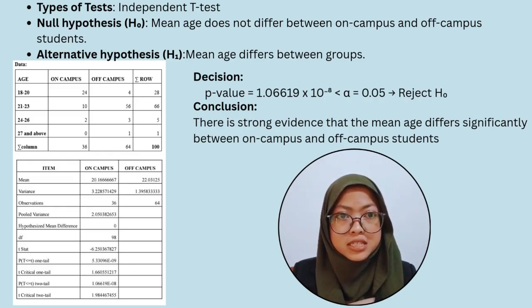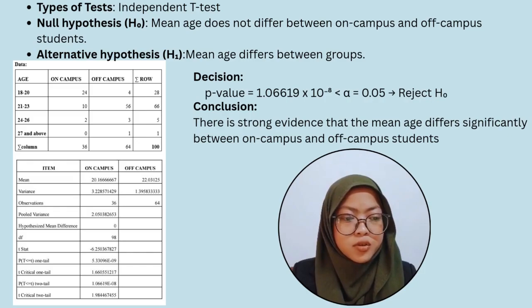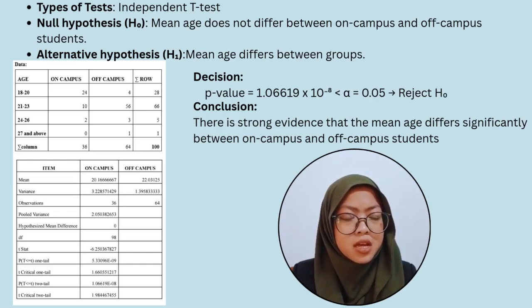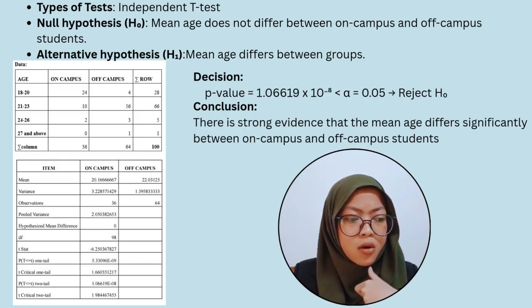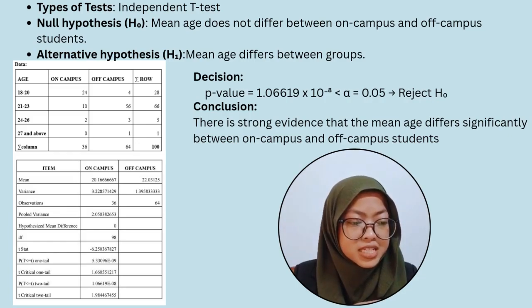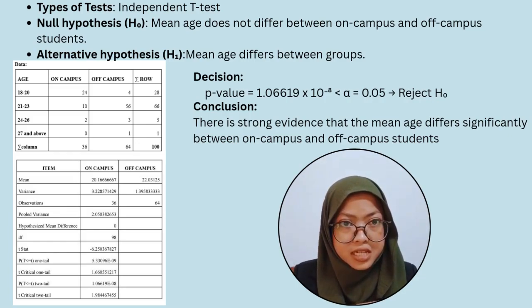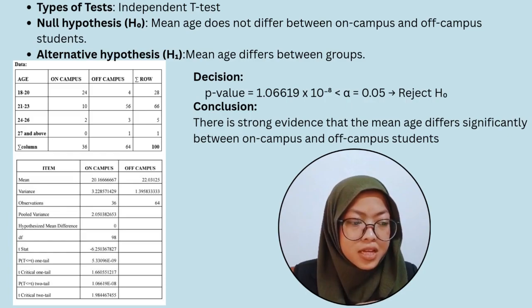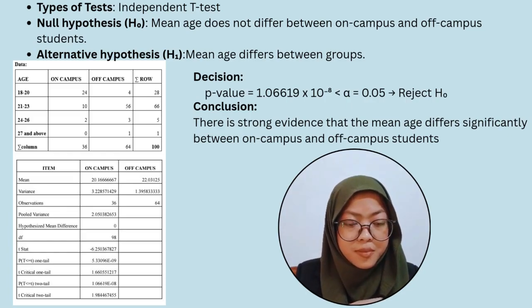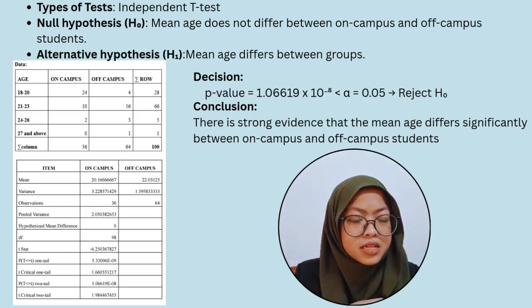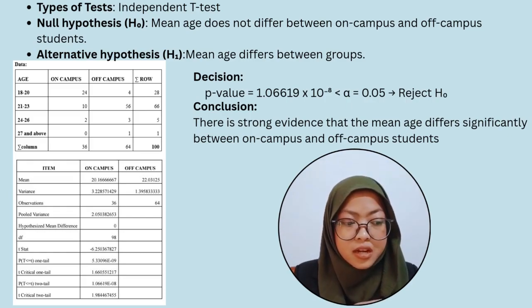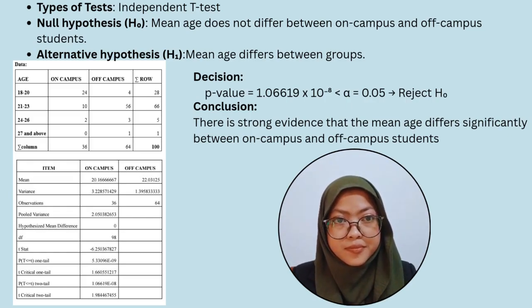After running the t-test on Excel, the results showed that on-campus students are generally younger compared to those living off-campus. Most importantly, the p-value obtained was approximately 1.07 times 10 to the power of -8, which is far below the standard significance level of 0.05. This extremely small p-value provides strong statistical evidence that the difference in mean age is not due to chance. Therefore, I rejected the null hypothesis and concluded that the mean age between on-campus and off-campus students differs significantly.